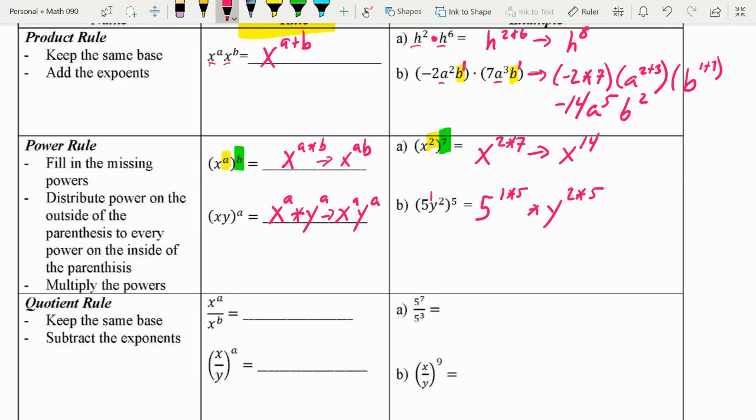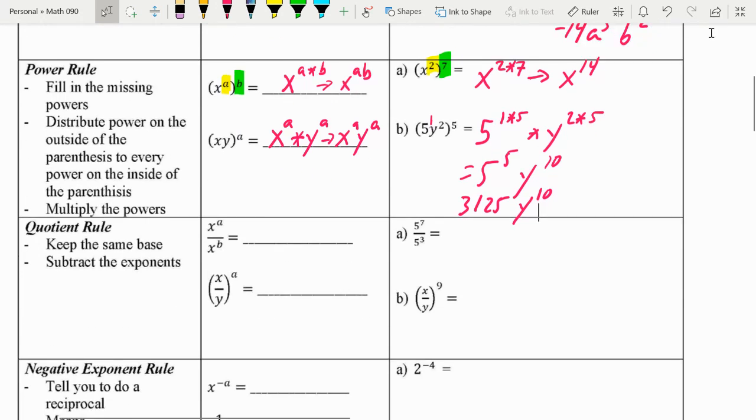So again, power to a power. That 5 had a power of 1 inside the parenthesis. So 1 times 5 gives me 5 to the 5th, and then y to the 10th. Then you grab your calculator, and 5 to the 5th ends up equaling 3,125 y to the 10th. That's just calculator work though.